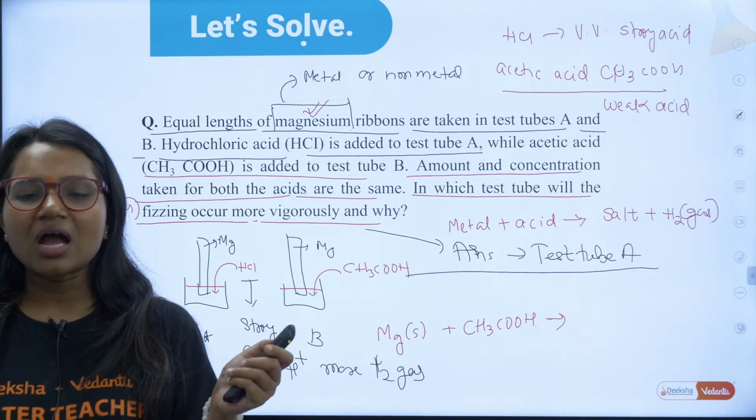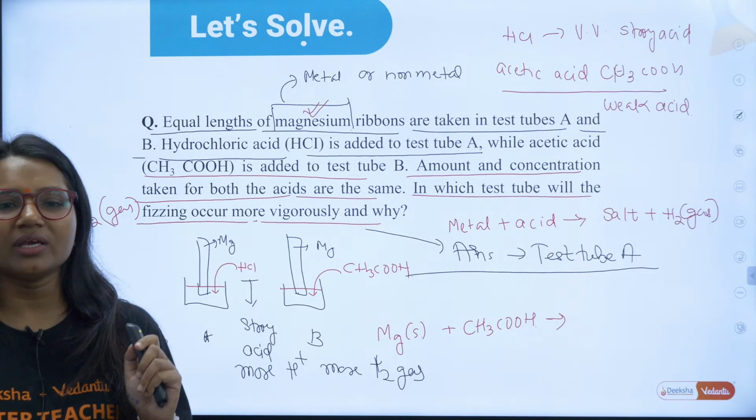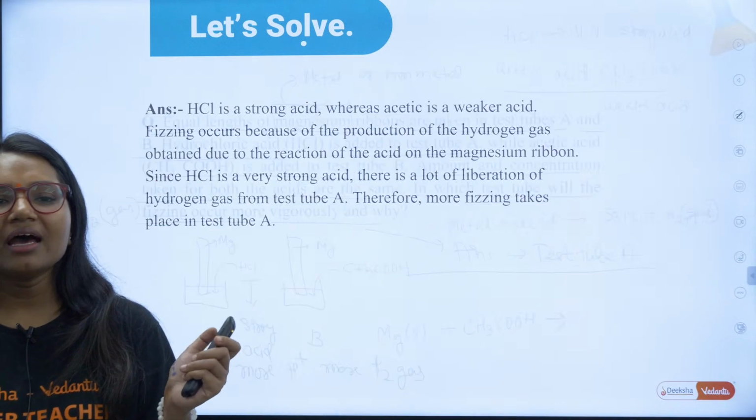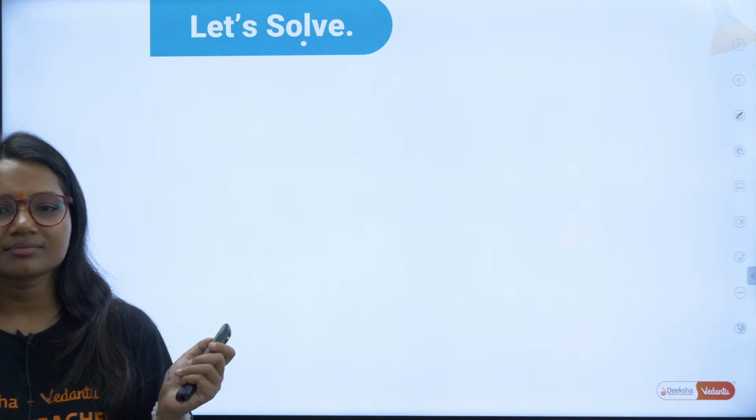Do give me a thumbs up if you have understood. Vaishnavi, Mahalakshmi. Very good girls. Chalo. Here I am moving to the next question.